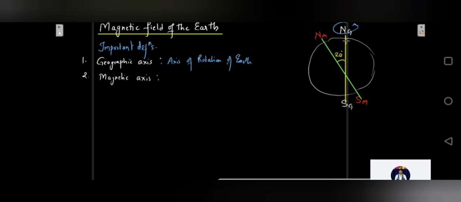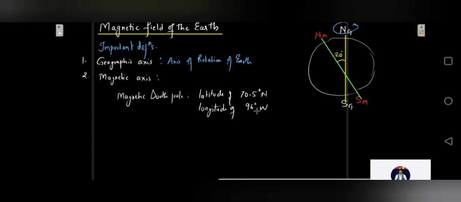At present, the magnetic south pole is located in northern Canada at a latitude of 70.5 degrees north and a longitude of 96 degrees west.